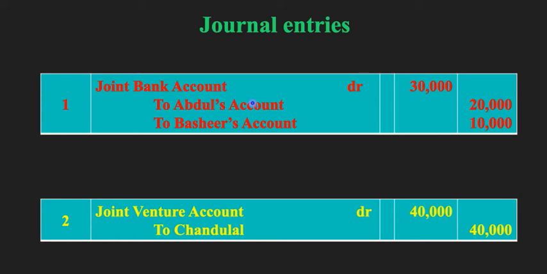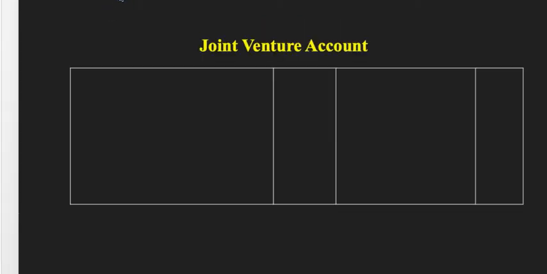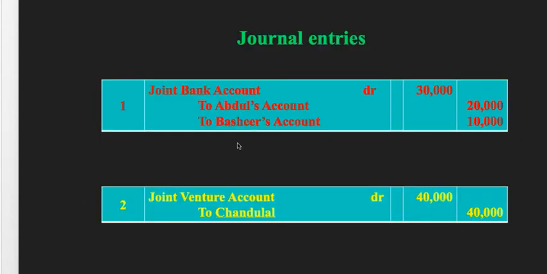Then we are going to create Abdul's account. Then we are going to create Bashir's account. Then we are going to create this account. What is this account? This is joint venture account. So all these accounts we are going to create now. Now the first account that we are creating here is joint venture account. Now if you see here, if we go to our journal entries, do we have here joint venture account anywhere?